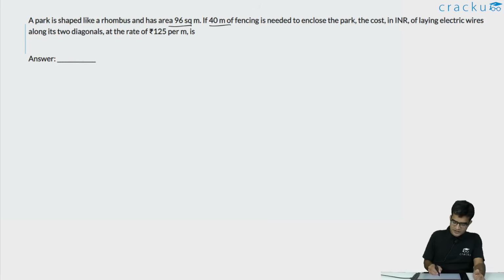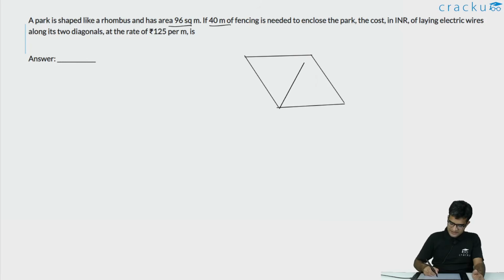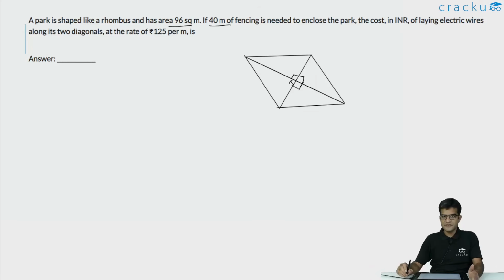So let us draw the rhombus. Let us assume that this is the rhombus. Let us draw the diagonals of the rhombus also. This is one diagonal and this is the second diagonal. In a rhombus, the diagonals intersect at 90 degrees with each other. The diagonals are basically perpendicular to each other.